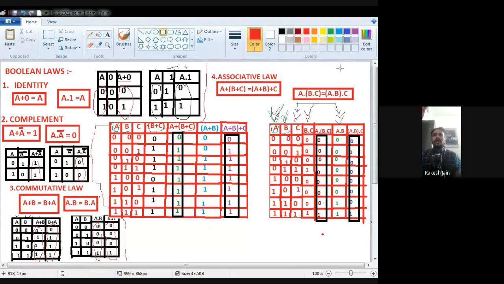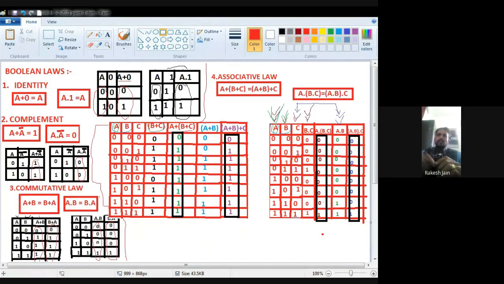Okay. Now what is the final output side? A dot B dot C. See with this blue color, A dot B dot C. Where is the A dot B? A dot B is this one. And where is the C? C is this one. So only consider this and this. Only see this line and this line.